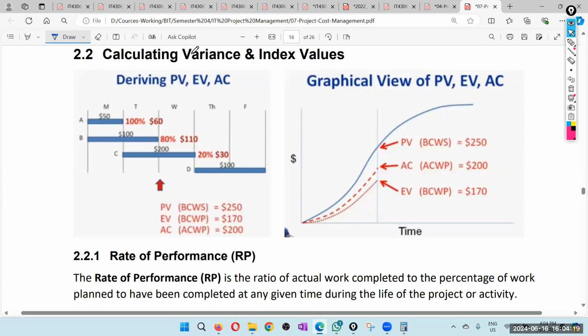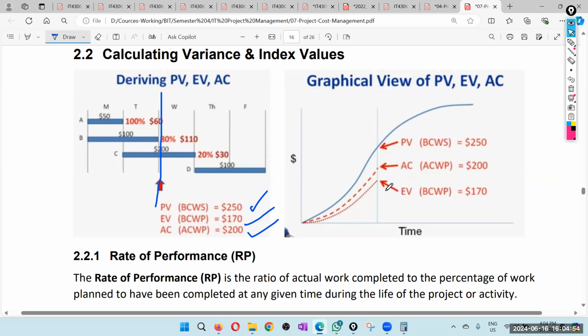Now we again take the same scenario. Plan value, now this is at the end of the second day. We planned $250 worth of work. We have done only $170 worth of work, and the actual cost is $200. This is the bad scenario, right? So we are behind schedule, behind cost. More time has been spent, and the cost is also higher than what we expected for that task.